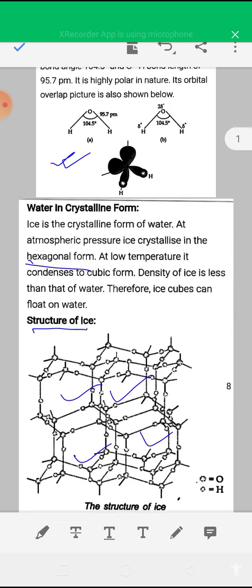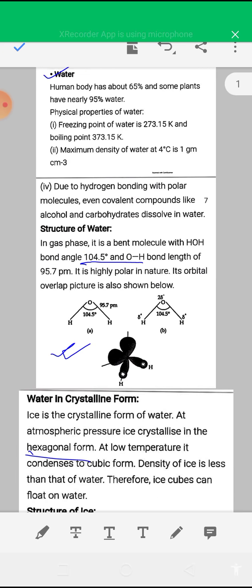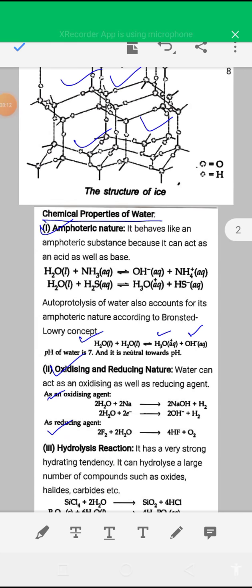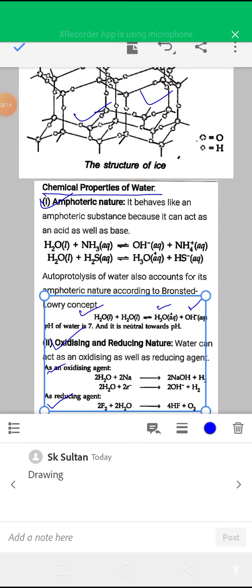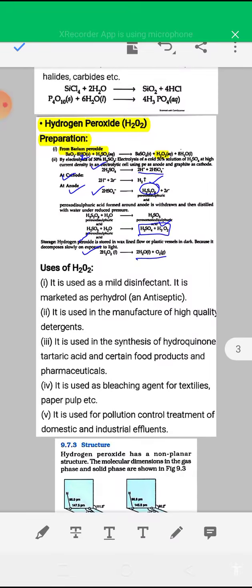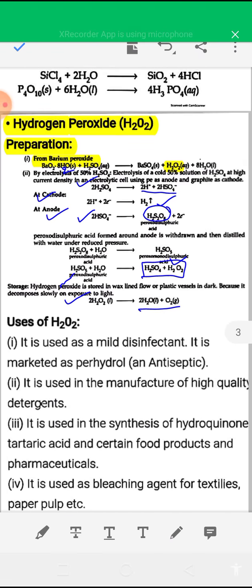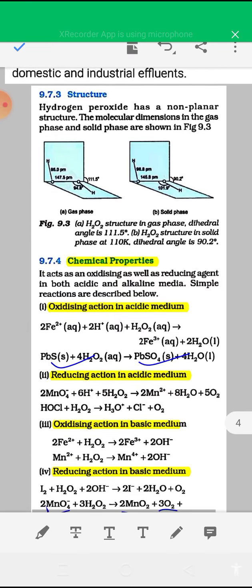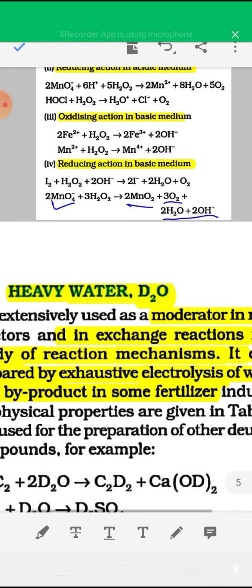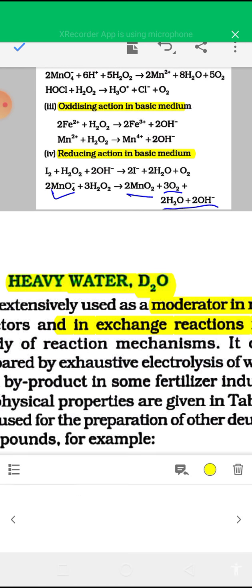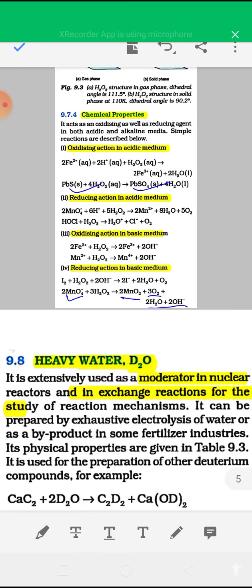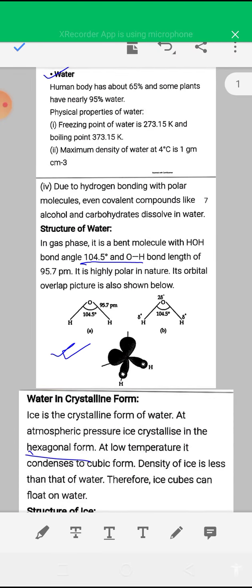Thank you, students. And this chapter is completed. Mainly you have to practice the chemical properties of water, chemical reactions of hydrogen peroxide, preparation of hydrogen peroxide, and what is heavy water and the use of heavy water. Only these points you have to read from this chapter. Okay, thank you, students.